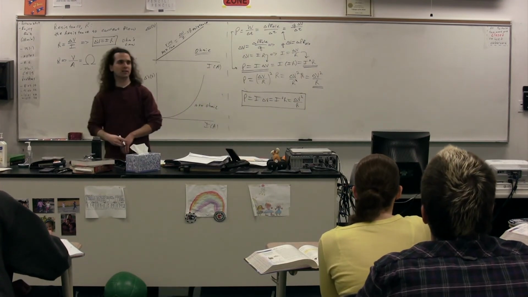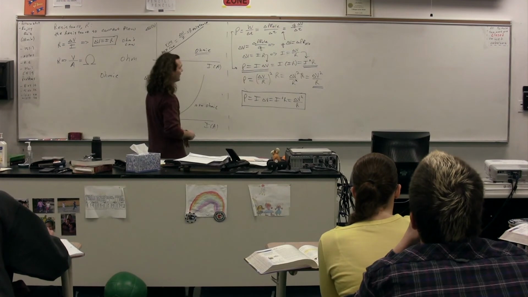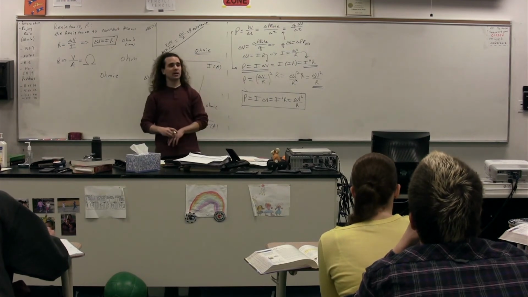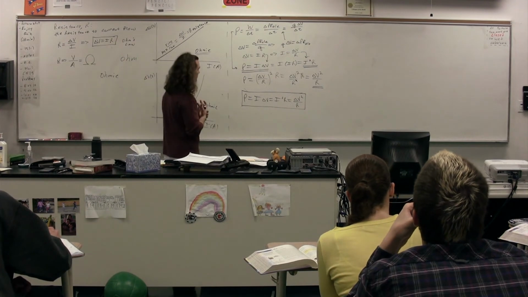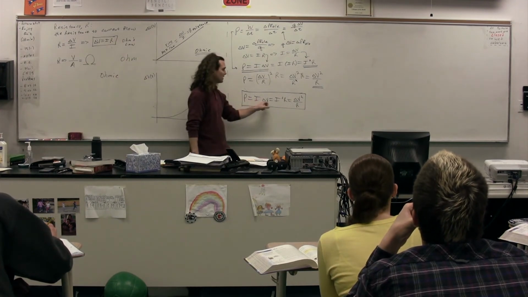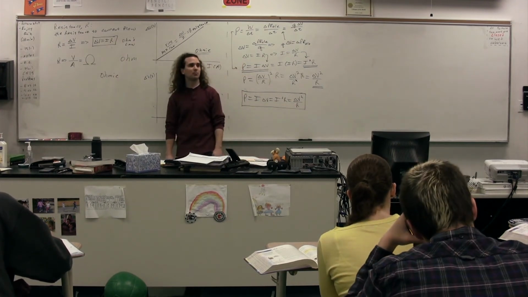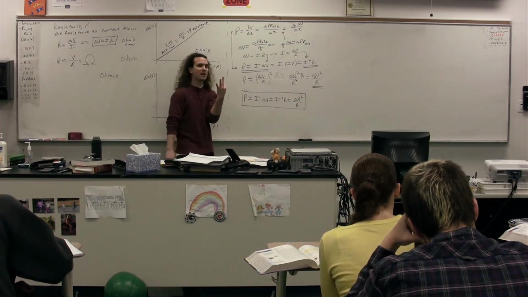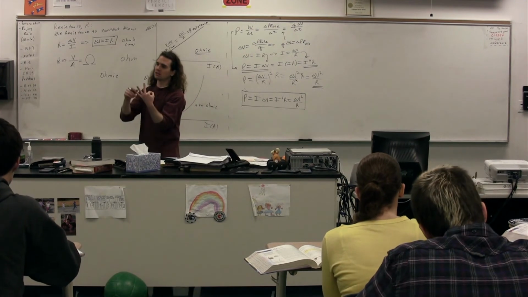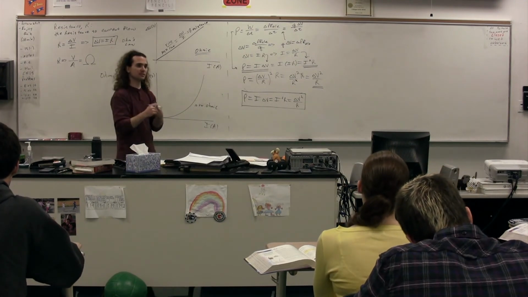To review what I just did, all I did was combine the equation for power and the equation for electric potential difference equaling current times resistance to give us three different equations for electric power. And it all just depends on which two out of the three you have or are trying to find: current, electric potential difference, and resistance.